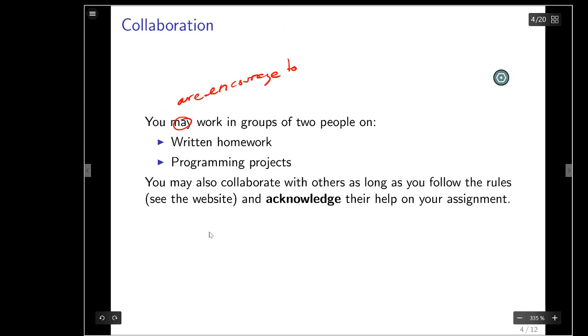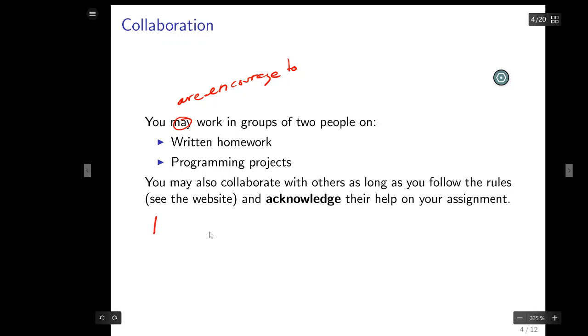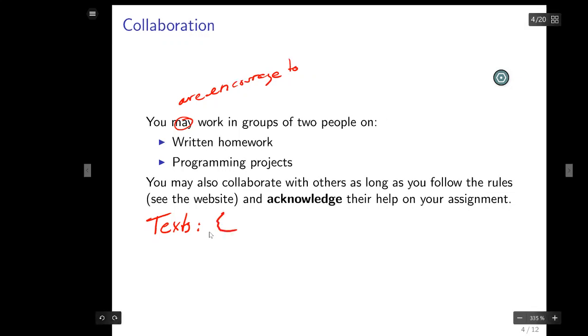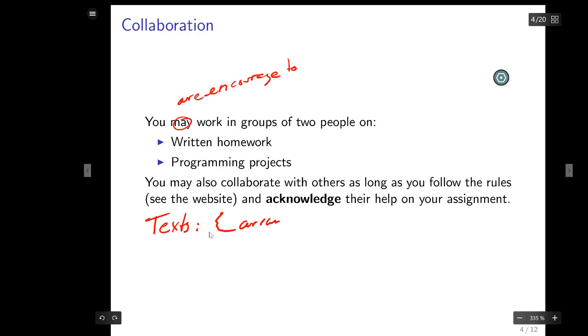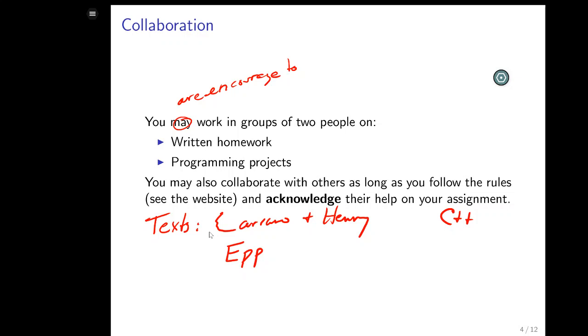Right. You have 2 textbooks, which I neglected to write down on the slide, but I wrote down on my notes. So there's the Carrano and Henry, which is the data structures and algorithms in C++. So this is sort of the C++ book. And then there's another book, which is the math book, which is the EP book, which probably you have. Do you have the EP book, or you had the EP book for 121 or something like that? Anyway, it's a discrete math book.